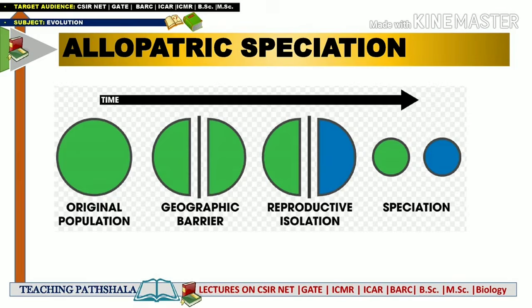So let's understand allopatric speciation with the help of this diagram. Suppose this is the original population which you can see in the green color. All of a sudden there is a geographical barrier, it may be a mountain, a river, or anything which has the capability to separate the habitat, and in that way the species also gets separated. What is going to happen after some time? One part of the separated species will start emerging as a new species, because now they are living in a different habitat, facing different problems, and having different food habits. Due to that there will be an emergence of new characteristics, and that will lead to the speciation which you can see in the blue color.